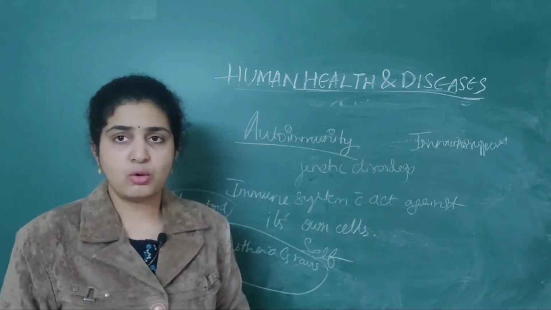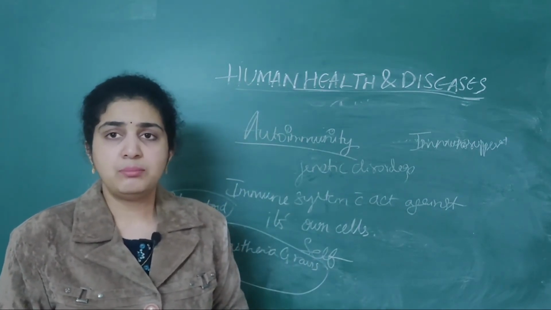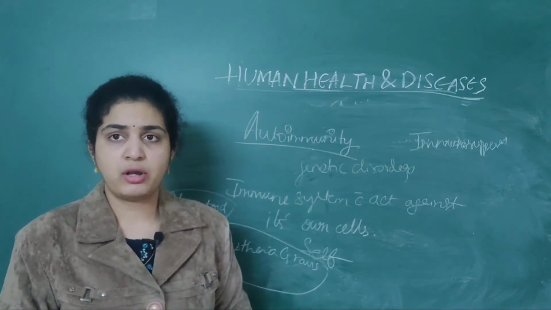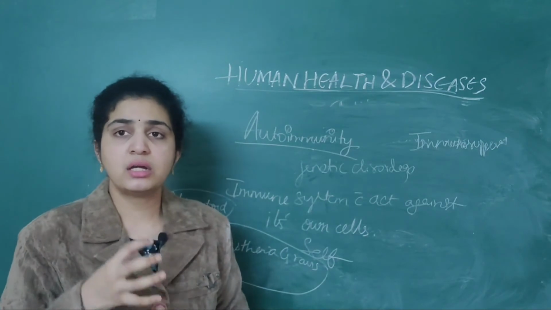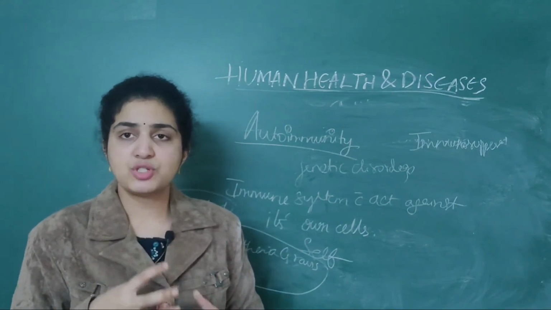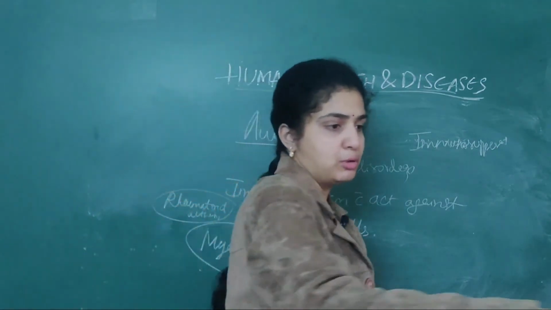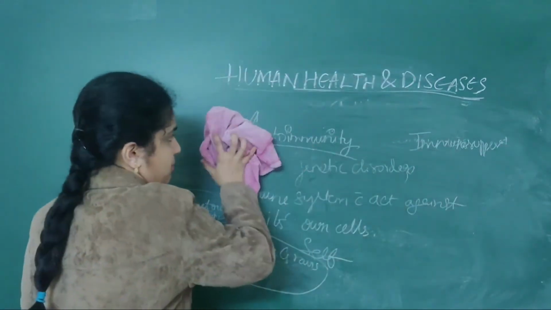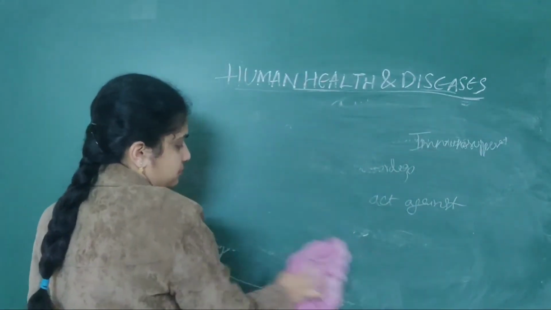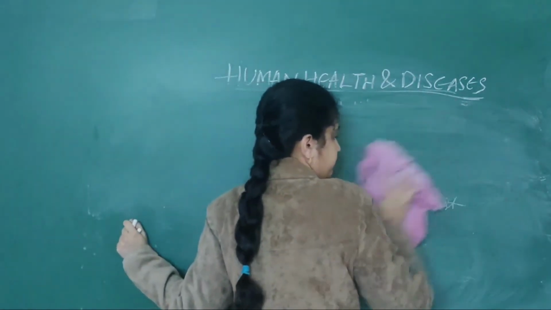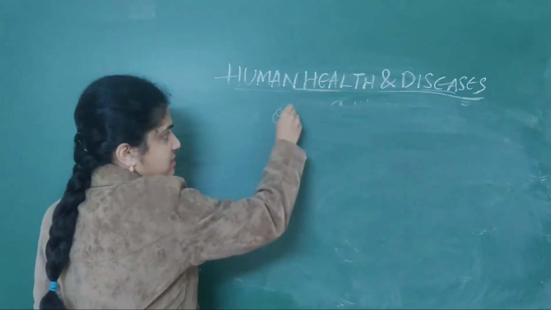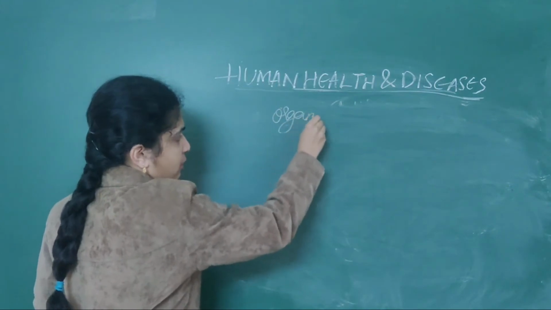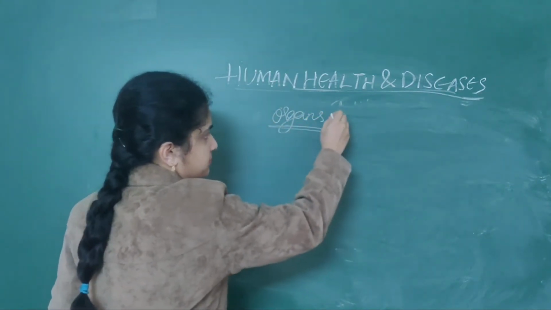Next we are going to continue with immune responses in our body. What are the important immune organs which play a very important role in immunity?